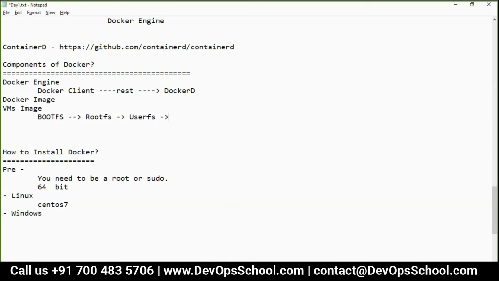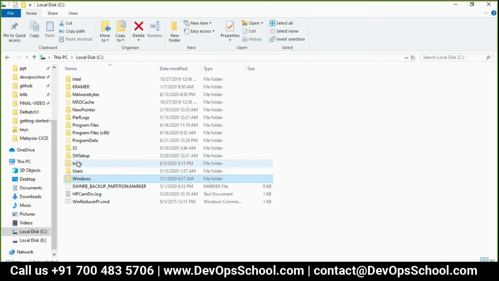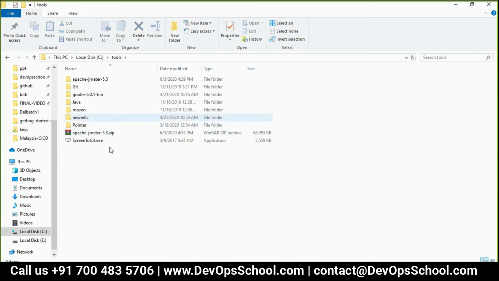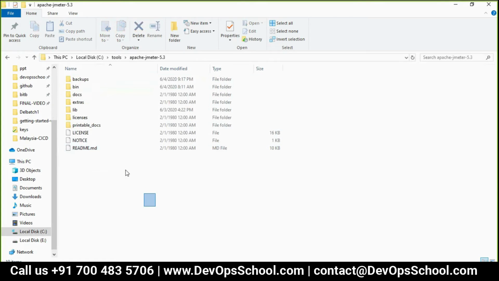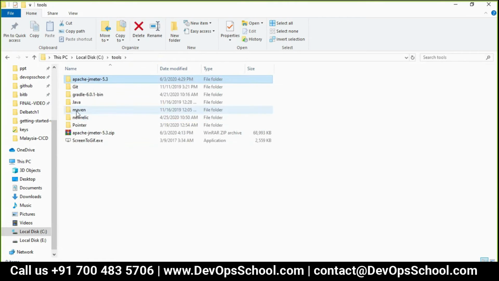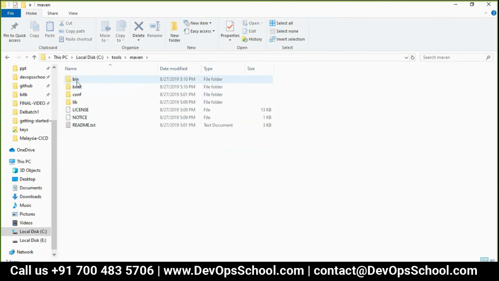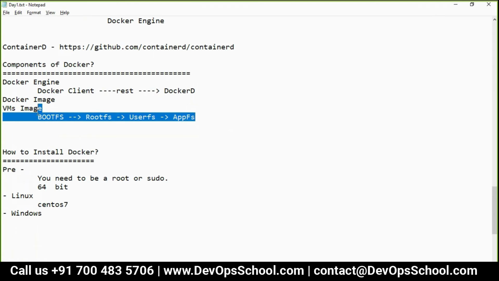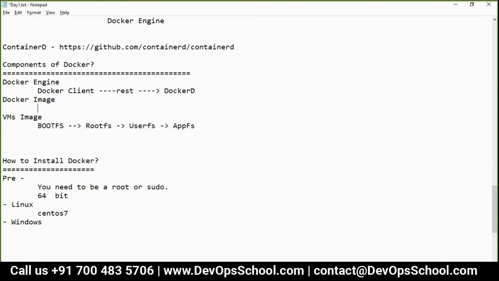Yes. And now I'll show you application files. What is the application file system? Let me show you. I have installed some tools, and typically I install these tools here. Application, JMeter I installed here. So here you have JMeter. Here, Maven installation. See, this is the file system, right? Then go to DAP. So this is the application. So now this is your VM's image. But the question is, what is a Docker image? Understood this? User file system. Right?